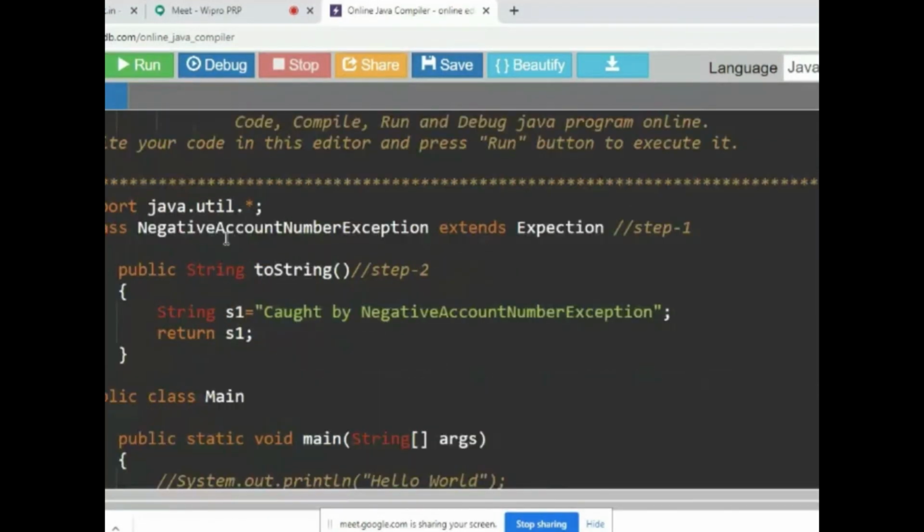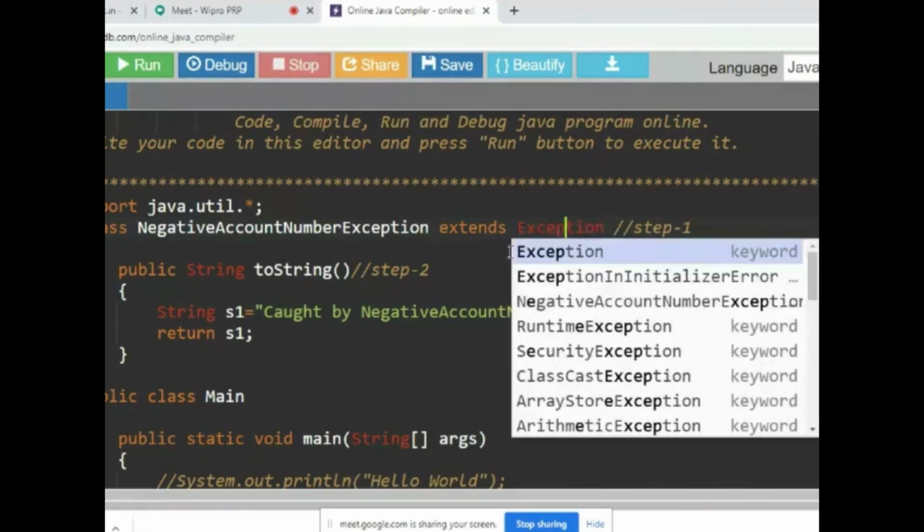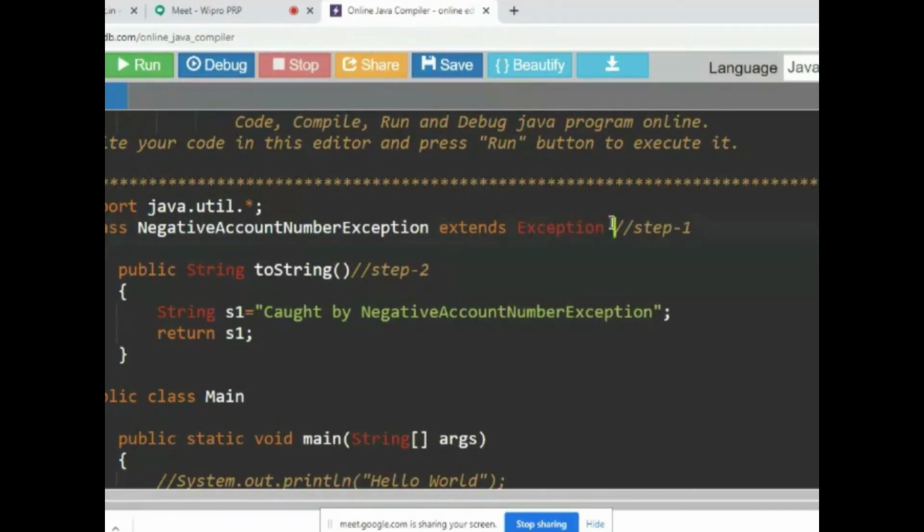First, I'm creating a class as a subclass, extends Exception. I think I gave a spelling wrong. Exception, or you can write Throwable, anything is fine. That is my first step. Second step, the toString method I have to override. The toString method will return a string, which is the description for the object. This is the description that I have given: Caught by NegativeAccountNumberException.